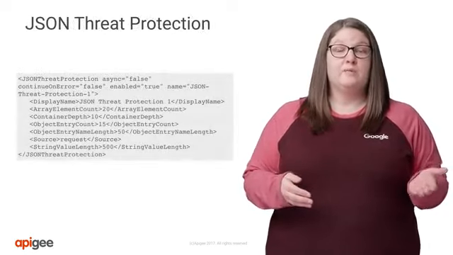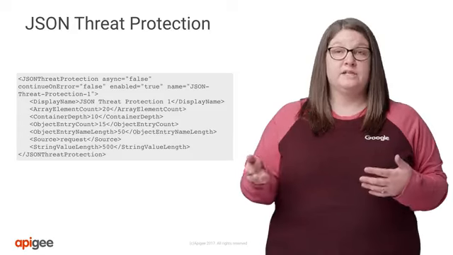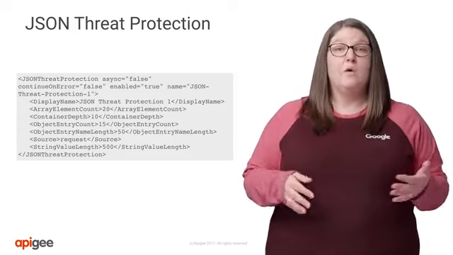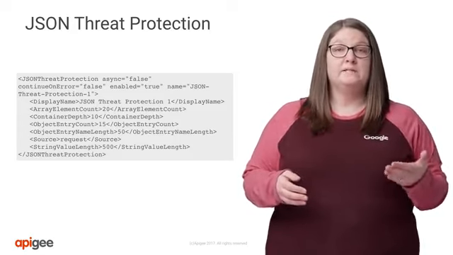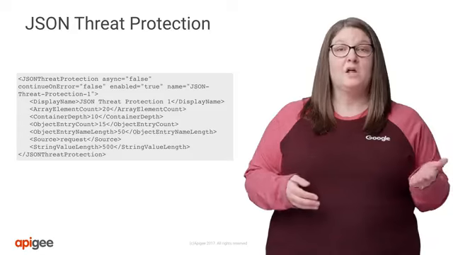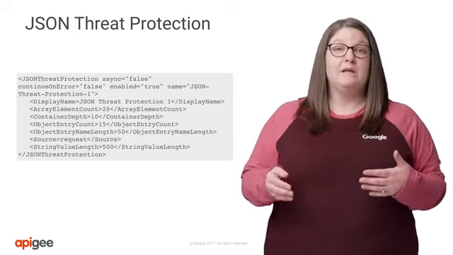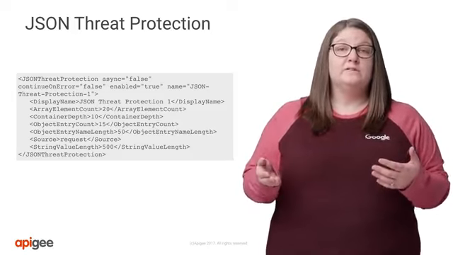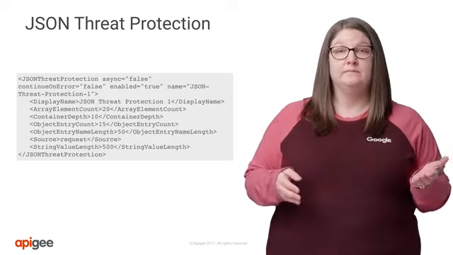Starting with the JSON threat protection policy, this policy allows you to specify limits on the different JSON structures, things like the maximum number of elements in an array or the maximum length of a string. The goal here is to check that the payload is within these parameters before passing along the request to be parsed downstream. The actual limits you implement will be specific to your requirements and the targets. You can watch for errors associated to this policy and calibrate your policy over time if needed.